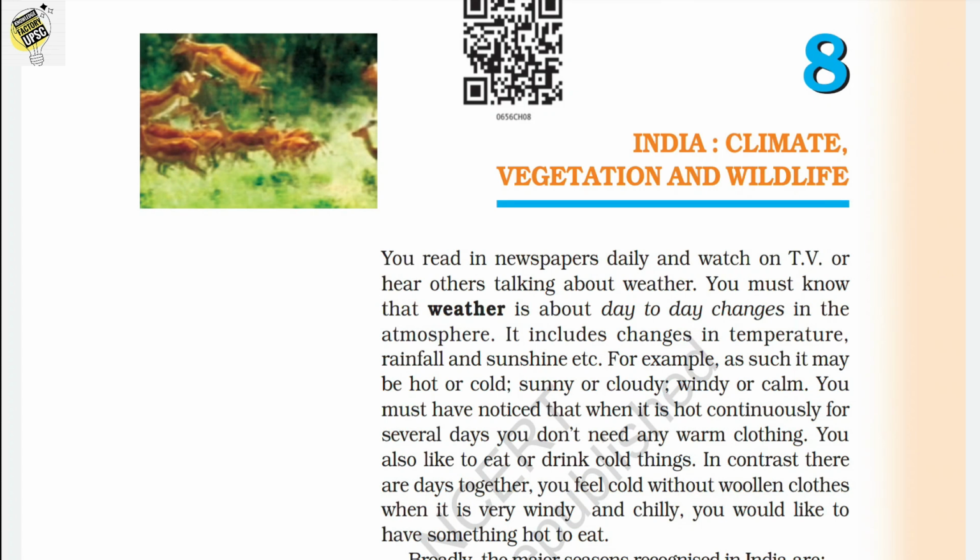First of all, what is weather? Weather is about day-to-day changes in the atmosphere. It includes changes in temperature, rainfall, sunshine, etc. If today it is hot, that means we have high sunshine, and we can notice that tomorrow or the day after tomorrow we may have rain. This depends upon the weather of the atmosphere. So weather is about day-to-day changes in the atmosphere.